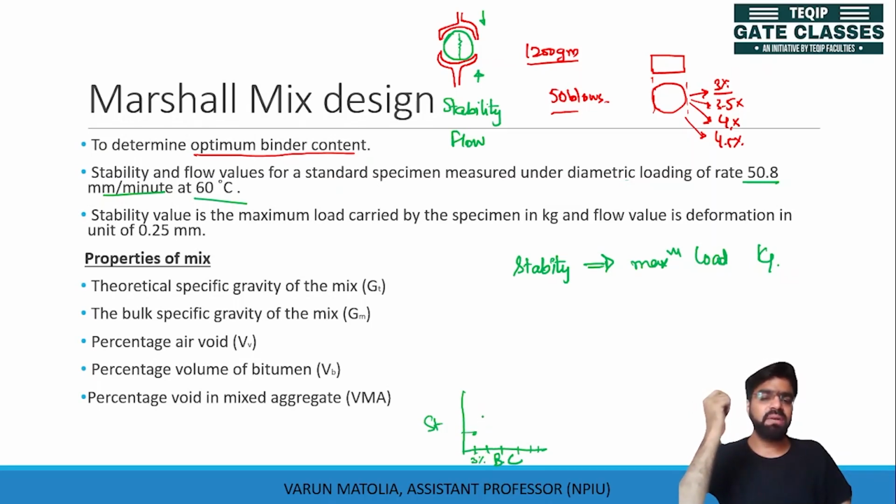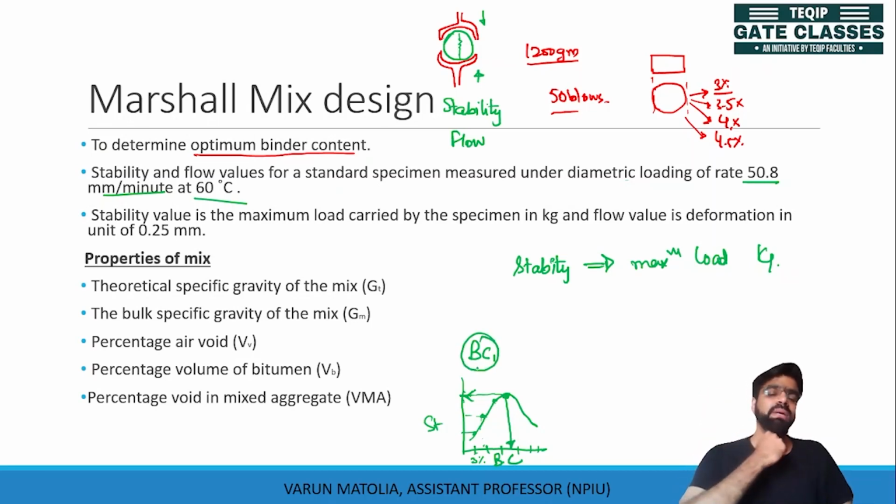This is noted. Then we'll again check for another content with increased value of bitumen, then another, and after some time this graph will increase. The maximum value of stability is noted and the corresponding binder content is also noted, and let us call it BC1, bituminous content 1. What we intend to calculate is the optimum amount of bitumen which should be used in the bituminous mix.